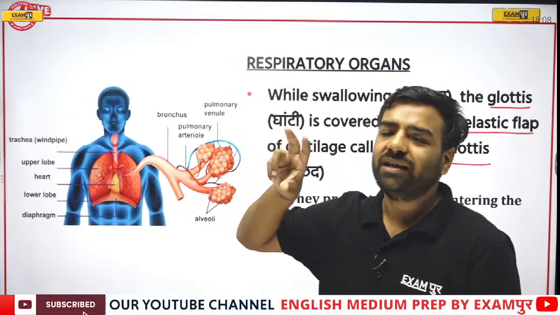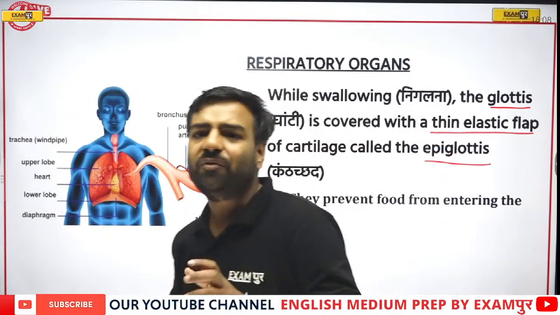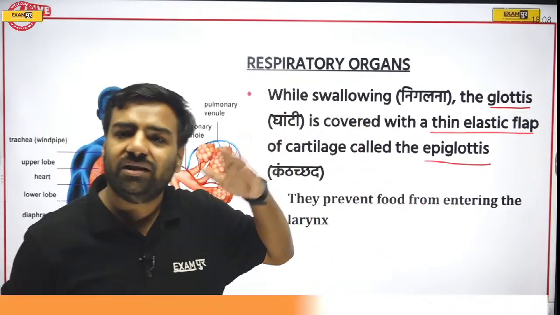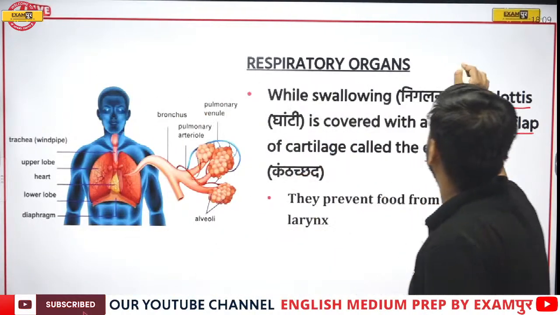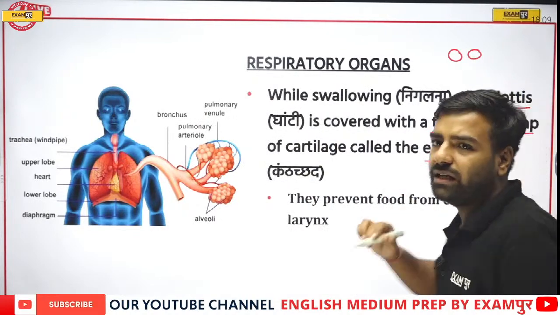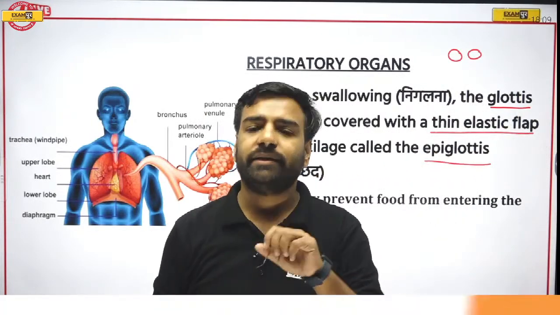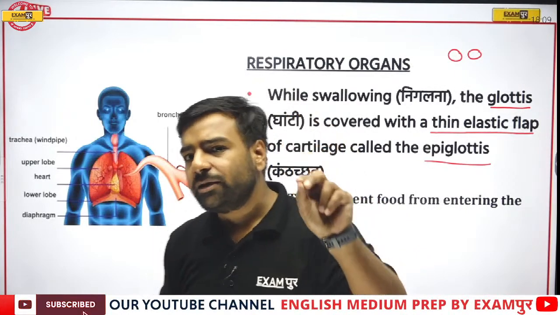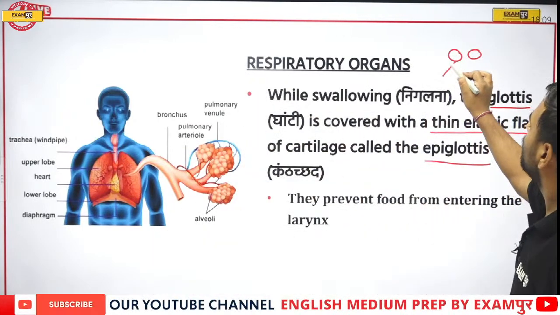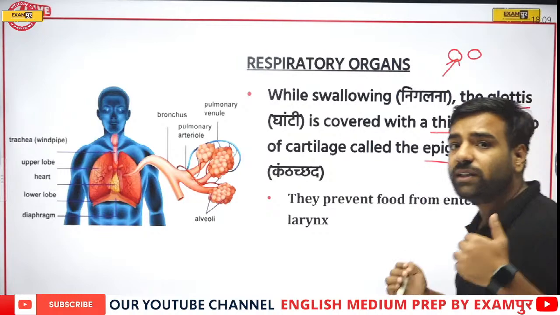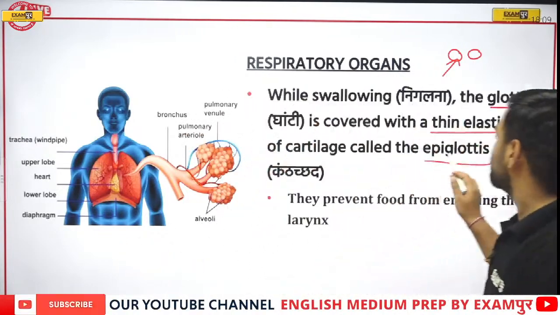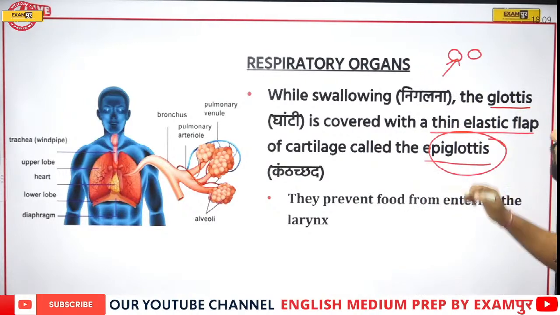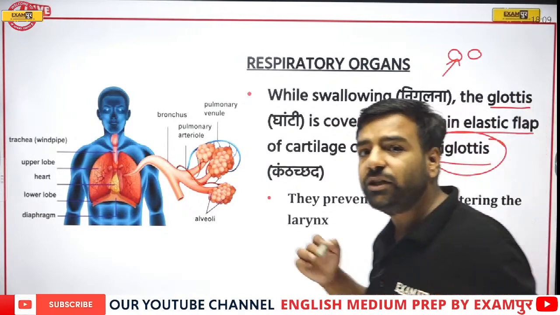But just after taking that particular toffee, what happens? It actually goes out. In that ad, we have seen there are two holes present over there. Whenever you open your mouth like this, you get two holes. That means one hole is exactly for the food passage and one is for the air passage. So this epiglottis is actually taking care that your food doesn't enter into your lungs.